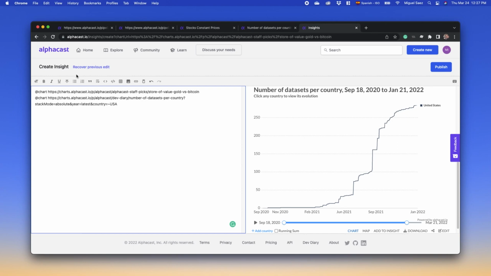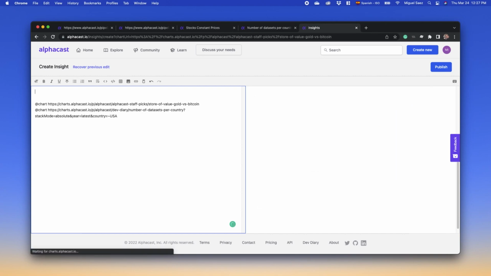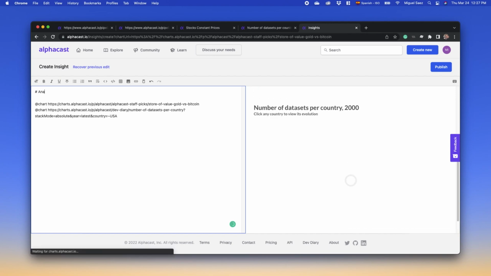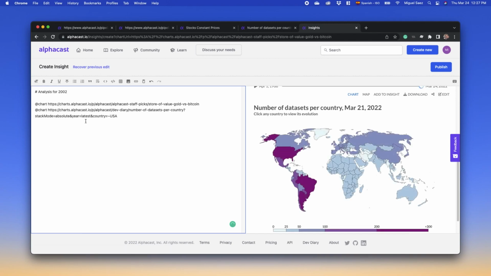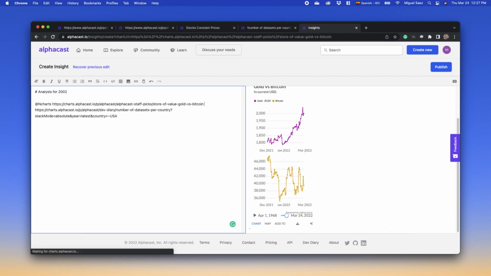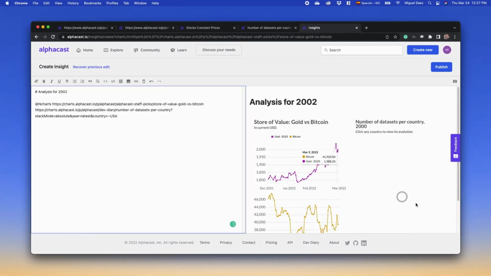And then if I wanted to translate this into more of a report or a dashboard, let's say, I can say, well, this is my analysis for 2022. And then instead of using this feature that we call add charts, we're gonna change it to end charts, and then remove this option here. And then I'm gonna be able to see the two charts side by side.